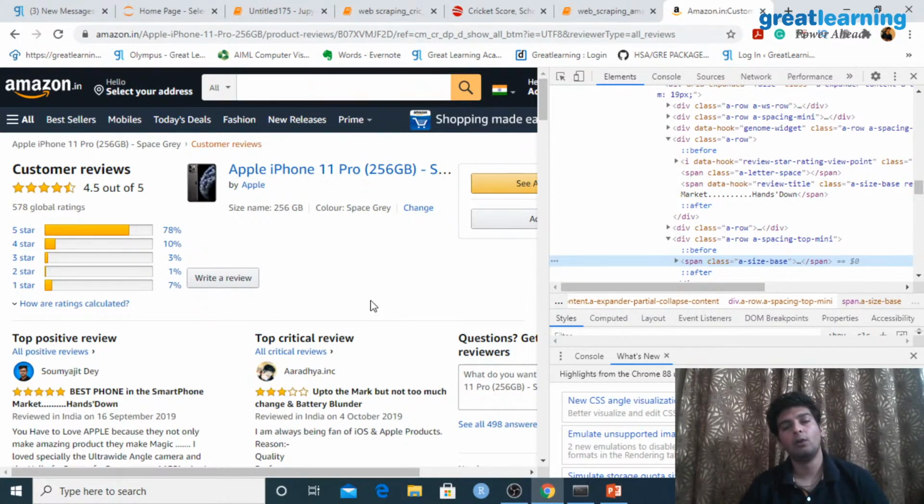But let's say you have to log in somewhere, and only after login you can extract the data, then that is a problem, right? Only if you have access to that website, that is when you can log in. If you want to force your way in there, that is where you are actually trying to hack that particular website. So again, understand the difference. What we are doing over here is simple web scraping. We are not trying to manipulate our way into the websites, or hack anything from this website. There's an important difference between web scraping and hacking. So I hope all of you are clear with that.